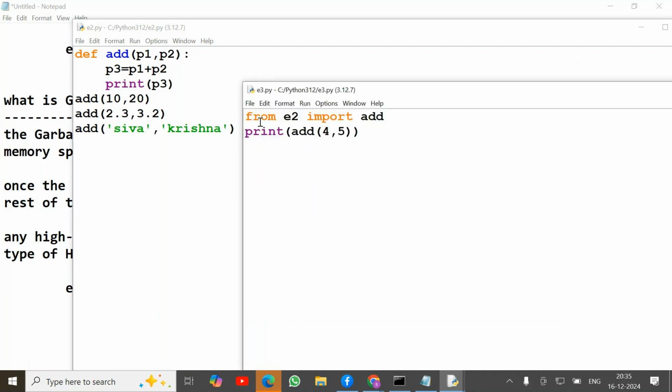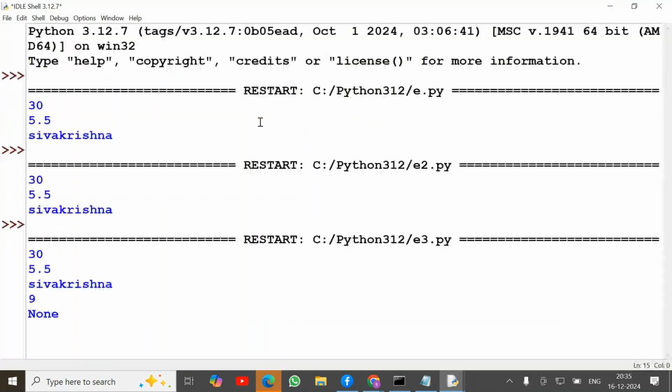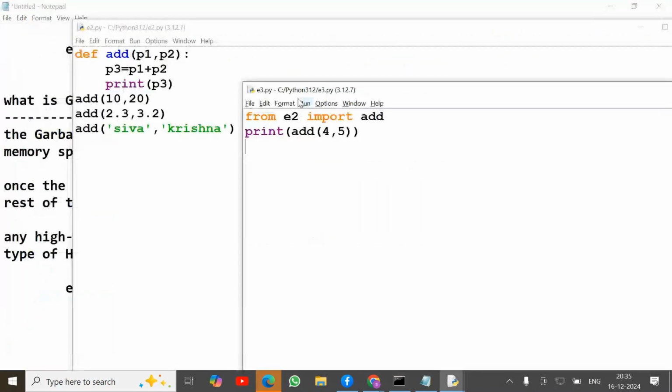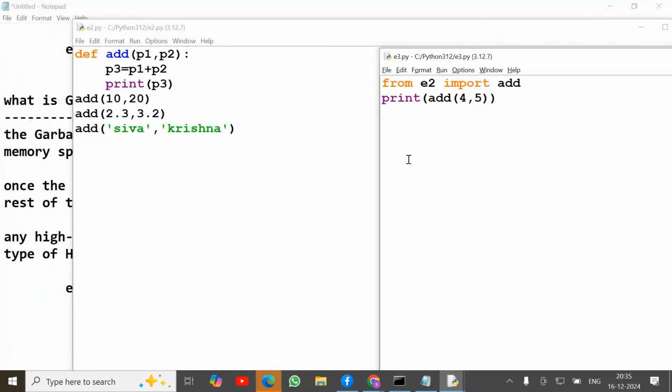In the Python scenario, every Python file is nothing but one module. For example, if you use Visual Studio, you have one program which has multiple files, within one project. A project means one folder. Inside that folder, we create multiple Python files.